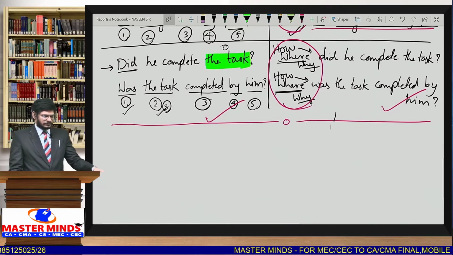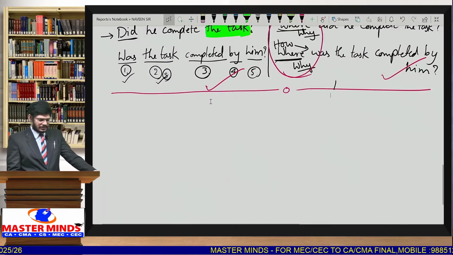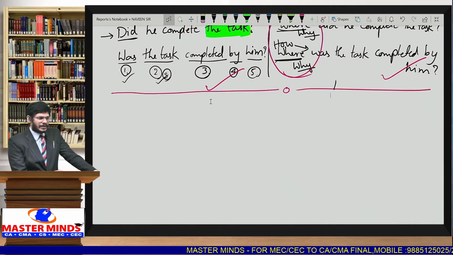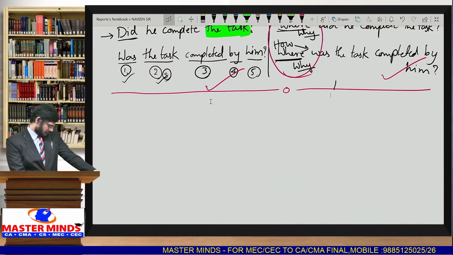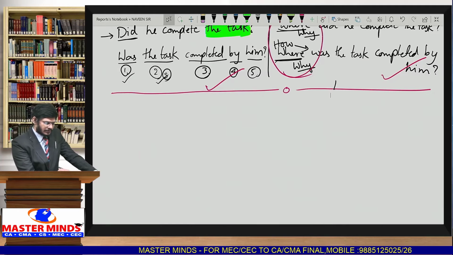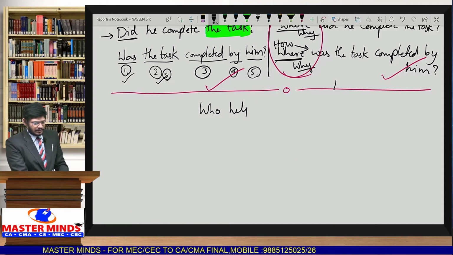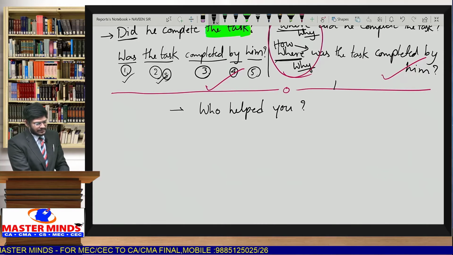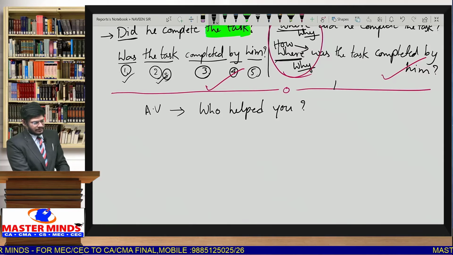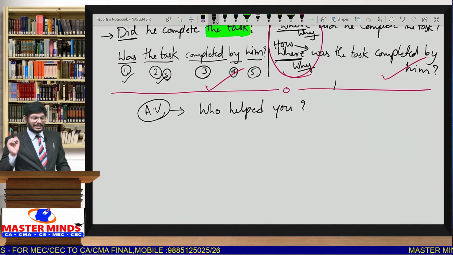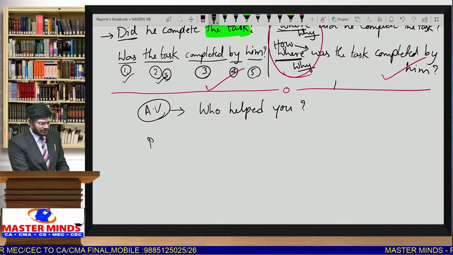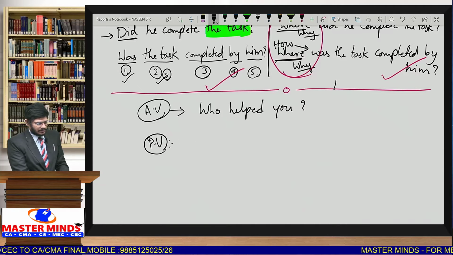Whenever the question is given like, who helped you? Whenever active voice is given with who, only in that case we have to write passive voice by starting with by whom.